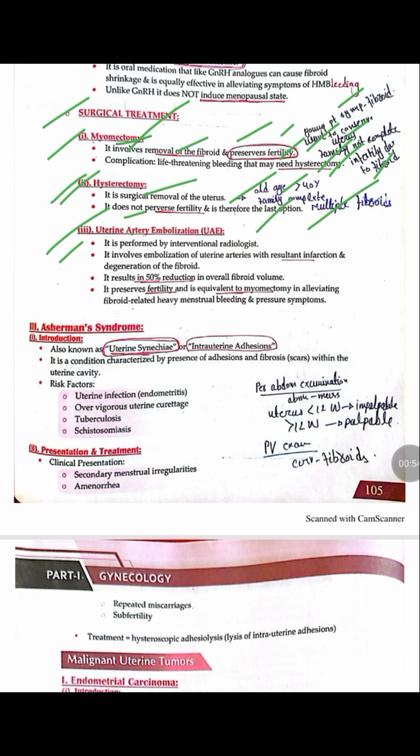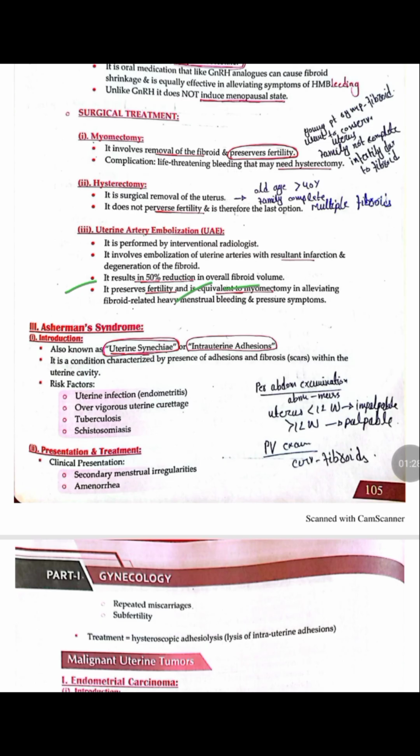This procedure is performed by an interventional radiologist, and it involves embolization of the uterine artery with a resultant decrease in blood supply toward the fibroid, and infarction and degeneration of the fibroids occur because of the decrease in blood supply. Uterine artery embolization decreases the fibroid volume by about 50%, and this procedure preserves fertility. So it is similar to a myomectomy in controlling fibroid related symptoms like heavy menstrual bleeding and pressure symptoms.